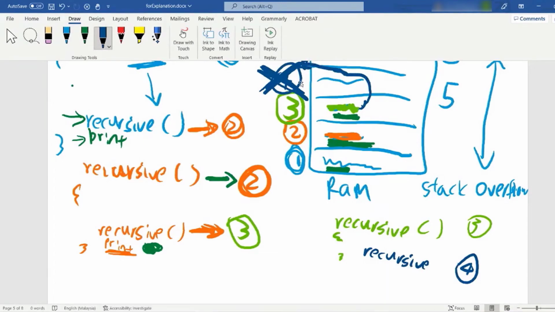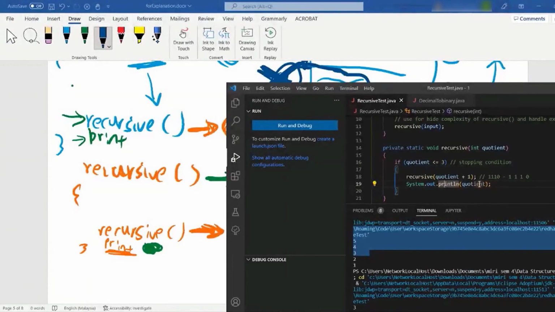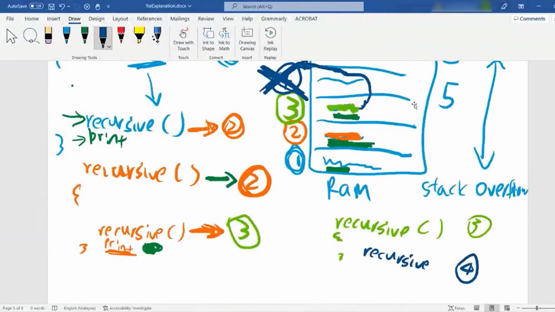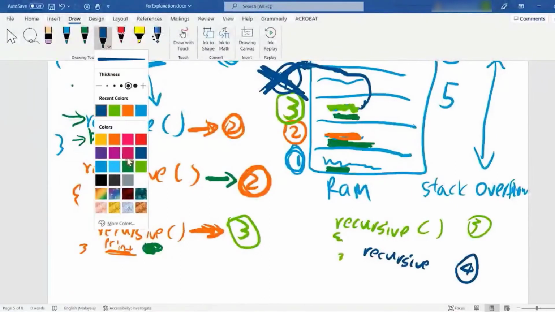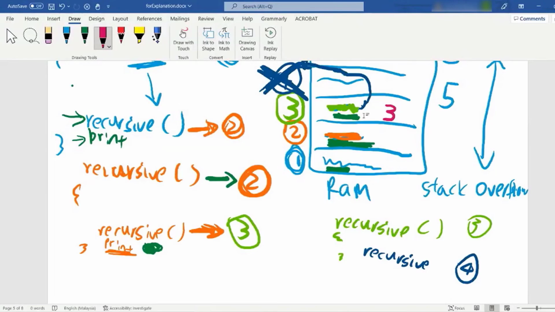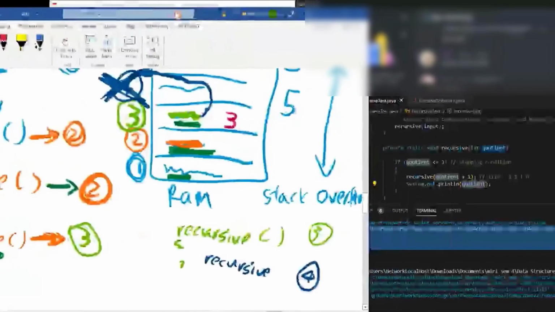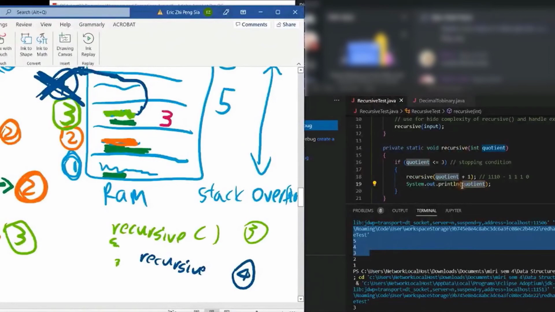When this ends, only then does it print the quotient. Let me use the final color, which is red. Only then does it print the quotient, which becomes 3. I should have opened it side by side like this. When it prints the quotient 3, it exits this function. So our 3 is also destroyed.